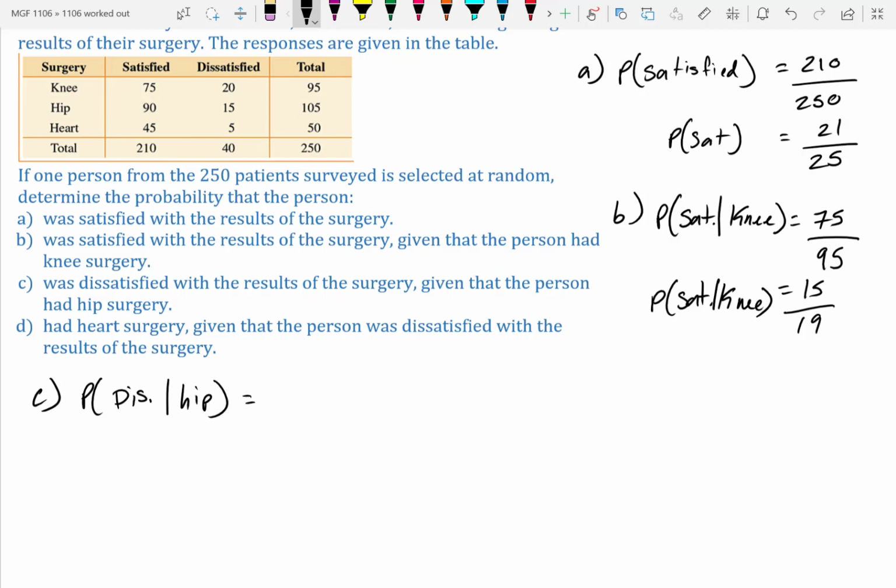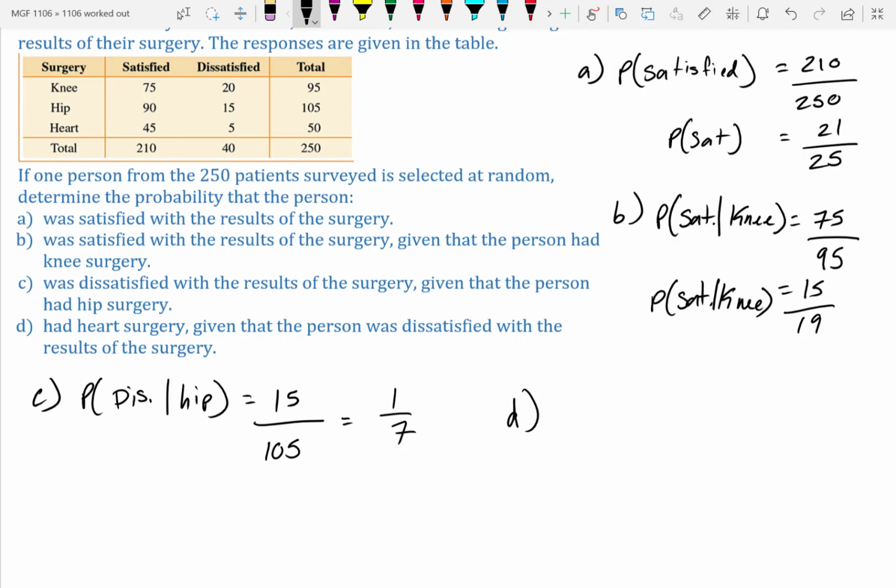People that had hip surgery that were dissatisfied were 15. Total number of people that had hip surgery were 105. When we simplify that, we get 1/7. So 1 out of 7 picks, if you're only talking about hip surgeries, you'll have someone dissatisfied.